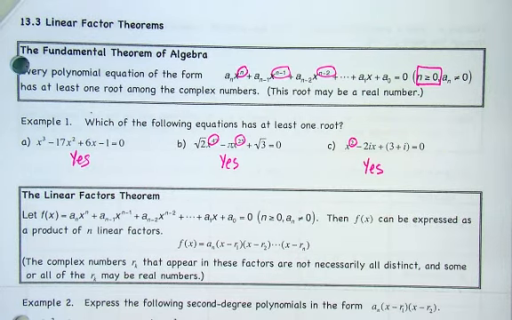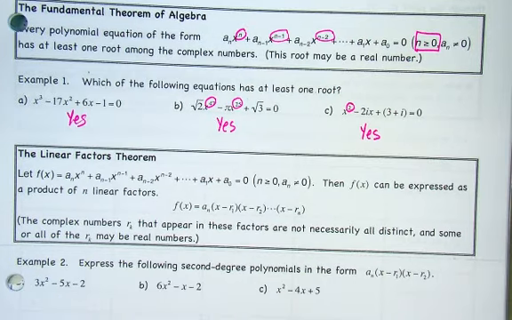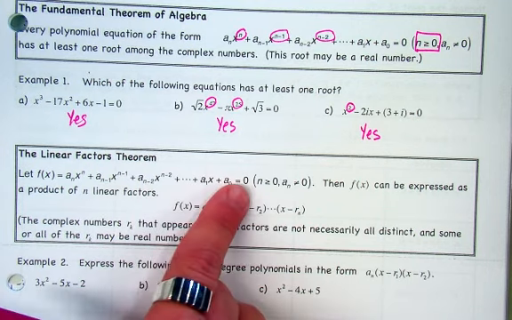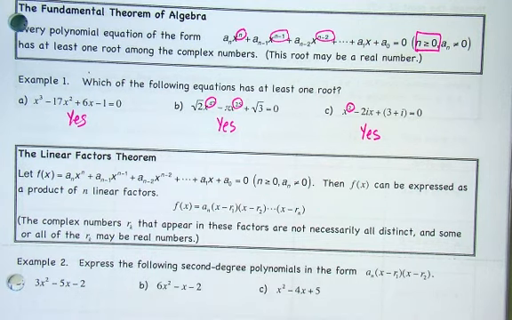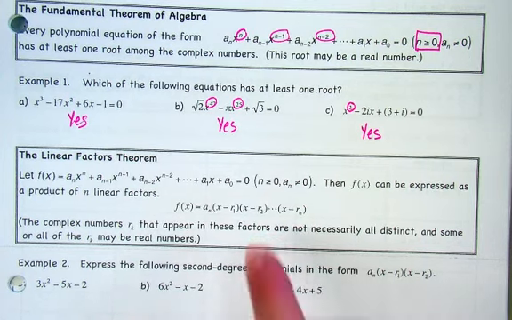All right, linear factors theorem. Some of the stuff we're going to talk about today you have already heard before. Basically what it says is that you have this long polynomial, and you can express it in factored form. So it can be factored somehow, and some of those factors might be imaginary, some of them might be irrational, but it can always be written out like this: x minus r, x minus r, x minus r, with all your roots. And so our job is going to be to write them out in factored form. Well, we need to find the roots in order to write it in factored form.